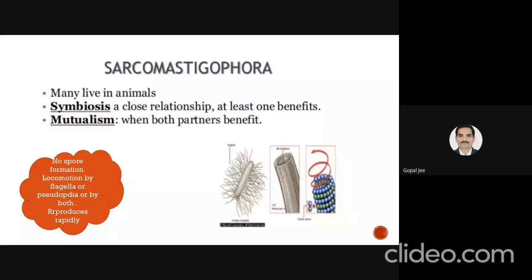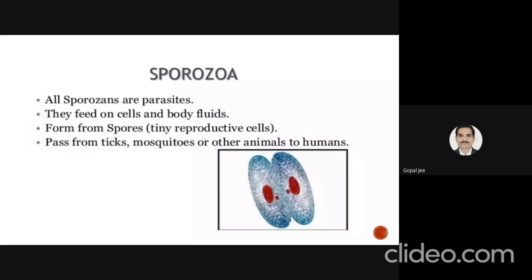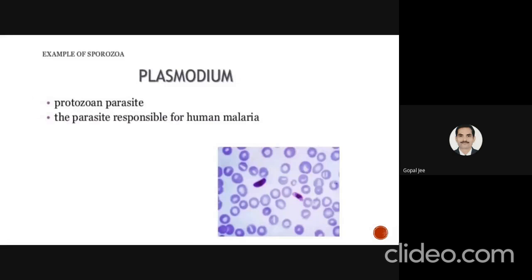The example of Sarcomastigophora is the Euglena. It is a unicellular organism, containing major organelles found in more complex life. They are found to be present as autotroph or heterotroph. Then Sporozoa: all the Sporozoa are parasites. They feed on the cell and body fluids. They form spores, and they can pass from ticks, mosquitoes, or other animals to humans. An example of Sporozoa is Plasmodium. Plasmodium is a parasite and responsible for human malaria.